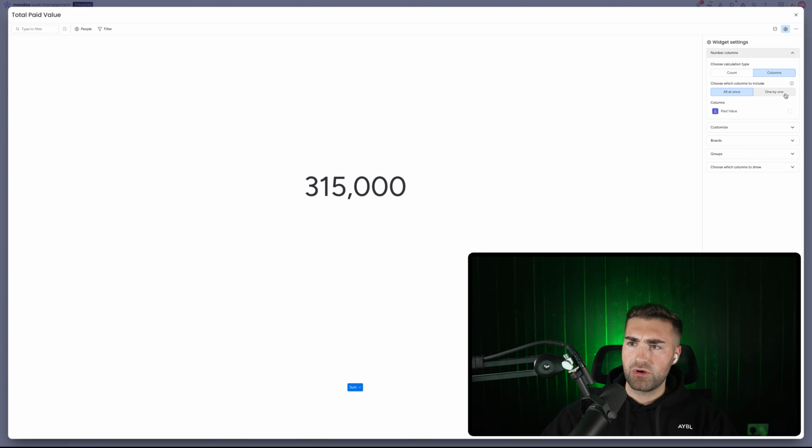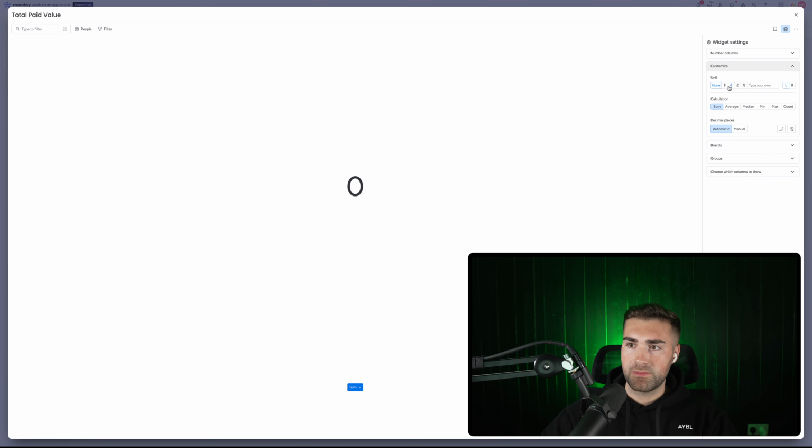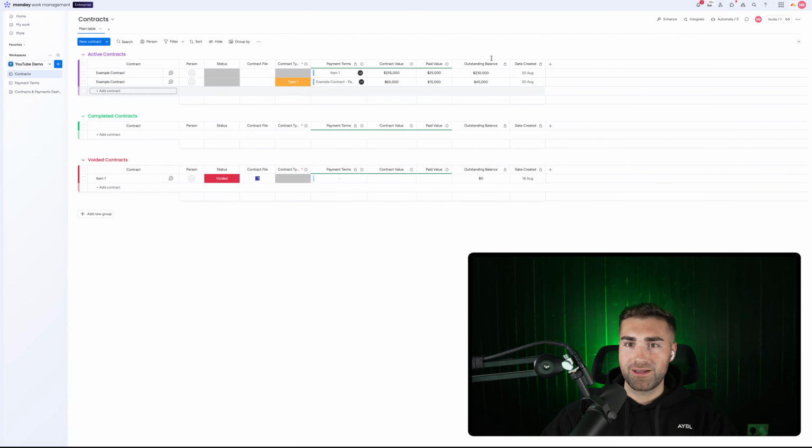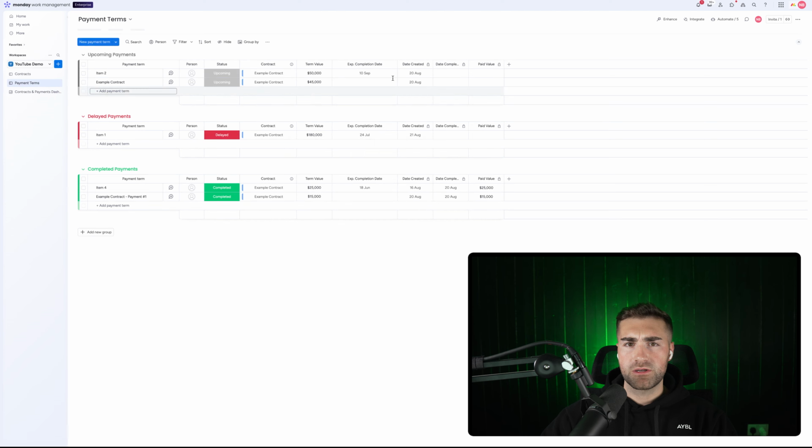And then numbers column would be the paid value here, which apparently nothing has been paid, which I find hard to believe. But we go $, manual, and then 2 decimal places. We'll look into why that is the case. And then we've got active, contracts completed and voided. Active is the only one that we want. So we've got total paid value. Apparently that's $0. I mean, that doesn't make sense. 315, 275, something must have been paid, right? So that's paid value of 25,000 here and 15,000. And then I just don't understand why it's not pulling across.